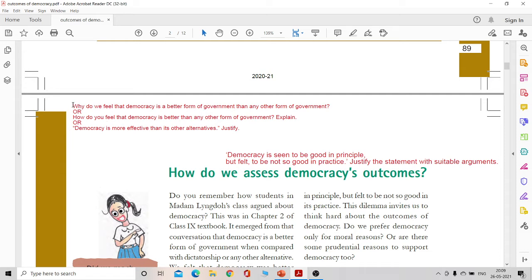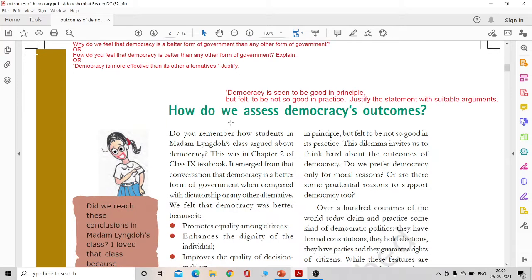Why do we feel that democracy is a better form of government than any other form of government? The other way to twist the question is, how do you feel that democracy is better than any other form of government? Explain. Or another way to twist the question is, democracy is more effective than its other alternatives. Justify. Right? So where will we find this answer?